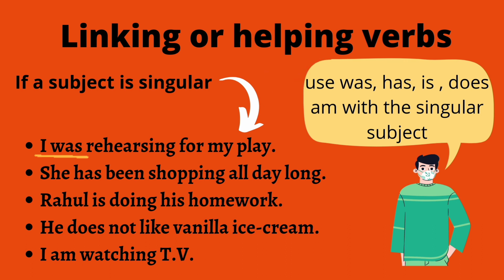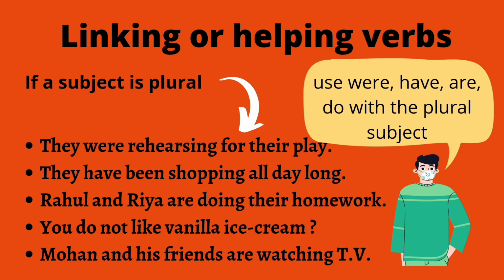For example, I was writing for my play. She has been shopping all day long. Rahul is doing his homework. He does not like vanilla ice cream. I'm watching TV. So in the above sentences, we can see the subject is singular, so we have added was, has, is, does, and am.